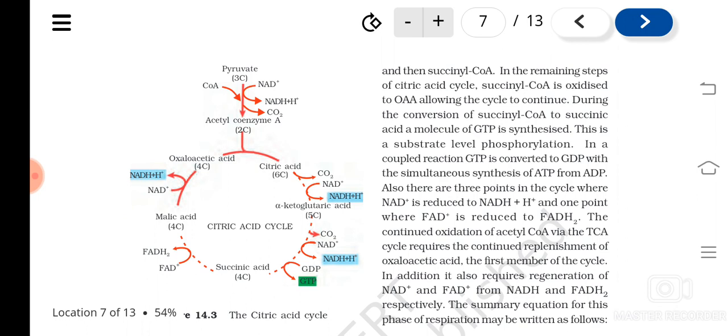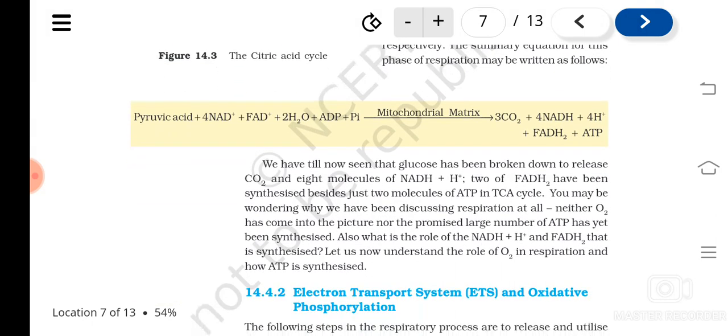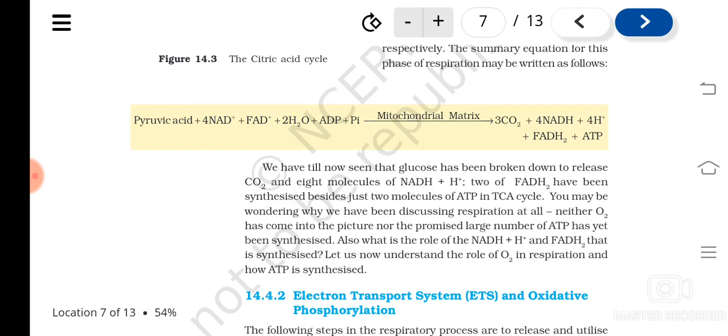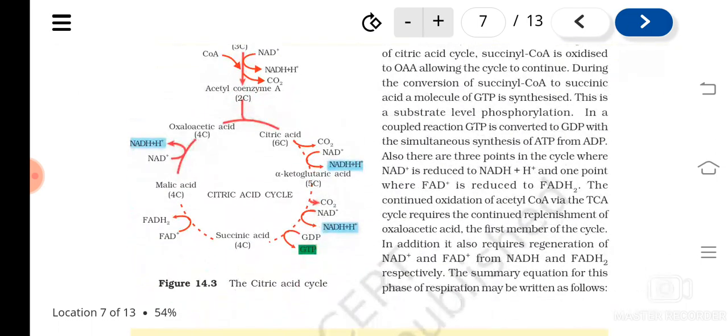And you can see 3 molecules of NADH in the Krebs cycle itself, and when pyruvic acid is getting converted to acetyl coenzyme, 1 molecule of NADH. Likewise, NADH2 is formed, then GTP is formed, FADH2 is formed. So this is happening during what? The Krebs cycle in the mitochondrial matrix. Okay, so here we have not seen where the ATPs are formed, or we have not seen the role of what? Oxygen in the cycle.